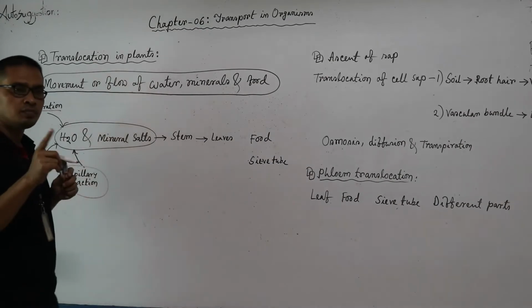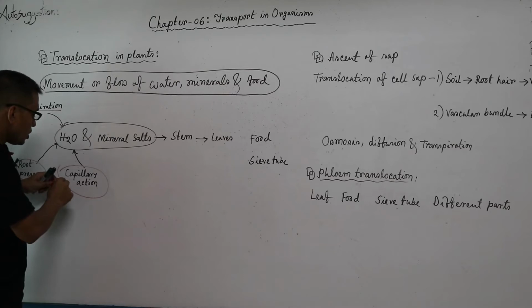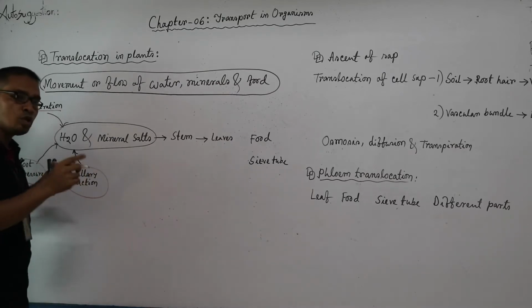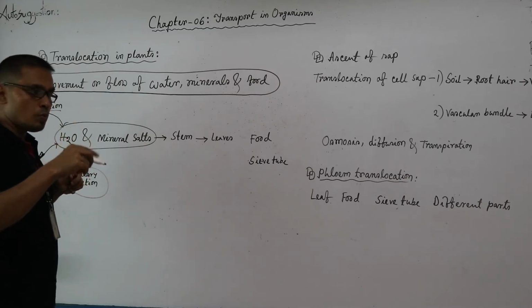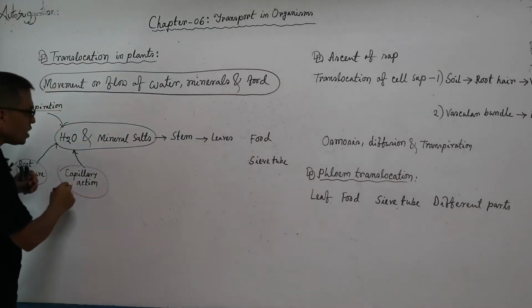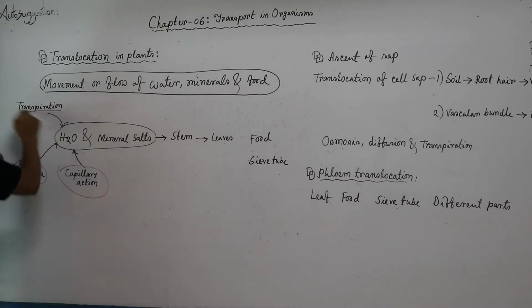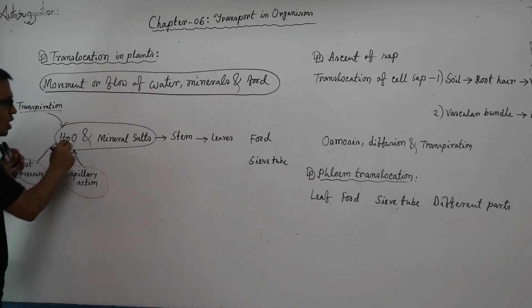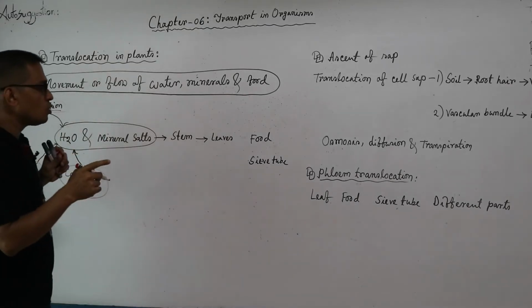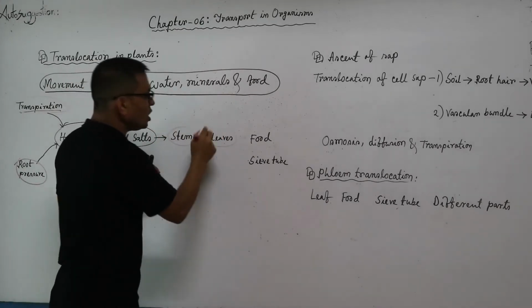Not only water but any type of liquid, the passage or movement of liquid through a narrow tube, is known as capillary action. And due to these three activities, water and mineral salts enter into the root hair, from root to stem, and from stem to the leaves.